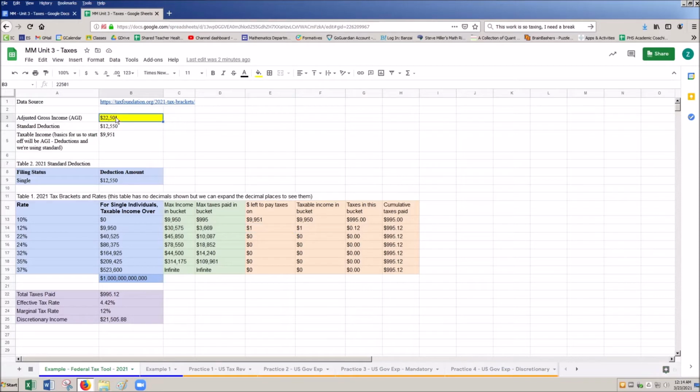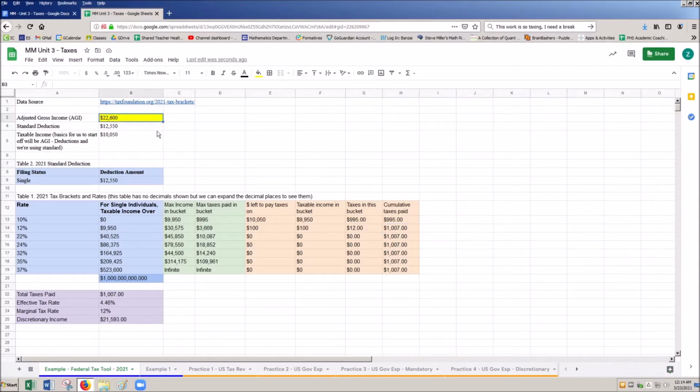So here, let's make it a little bit more interesting. Instead of just $1, let's add $100. Oops, that was the opposite. Let's do, there we go. So now we have $100 being taxed in this tax bracket, and we see that's an extra $12 here, which brings our cumulative total up to $1,007.